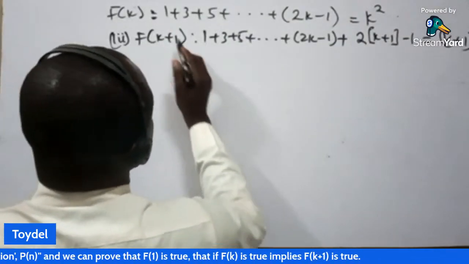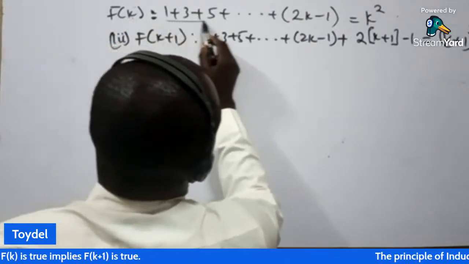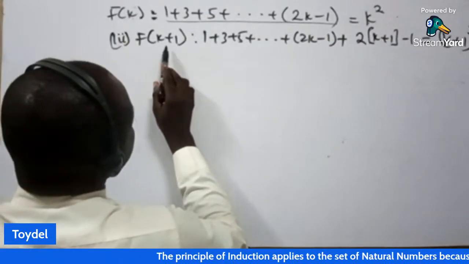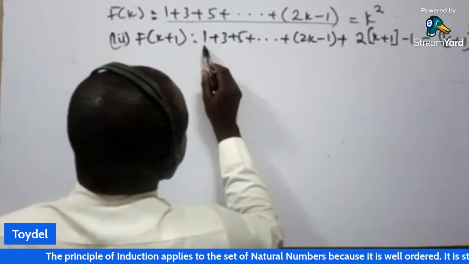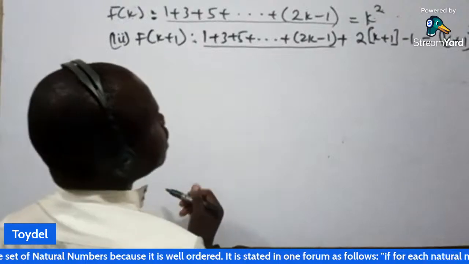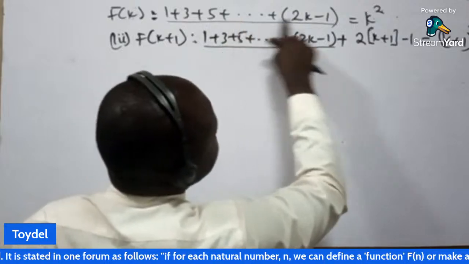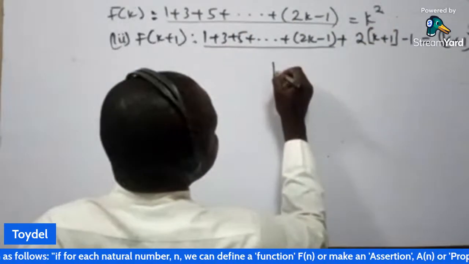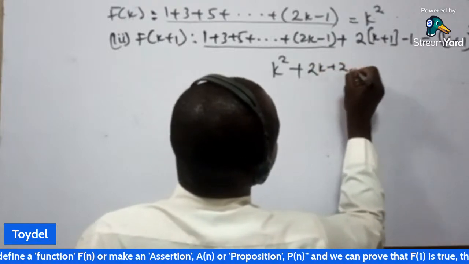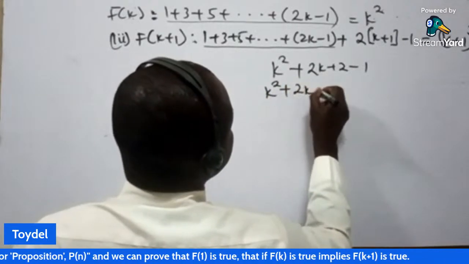You know that when we check for f of k, all that we have at the left hand side is equal to k squared. So this is what I will do. For k plus 1 now, I will change everything here. Everything that I have here, I will change it to k squared. It's the same thing, because the left hand side is assumed to be equal to the right hand side. So instead of 1 plus 3 plus 5, everything up to this place, I'll change to k squared. So I'm going to have k squared plus, I will now expand this, 2k plus 2 minus 1. Then I'm going to have k squared plus 2k plus 1.